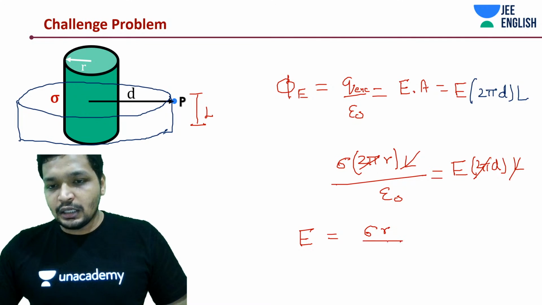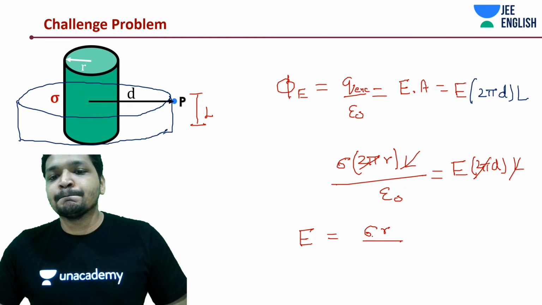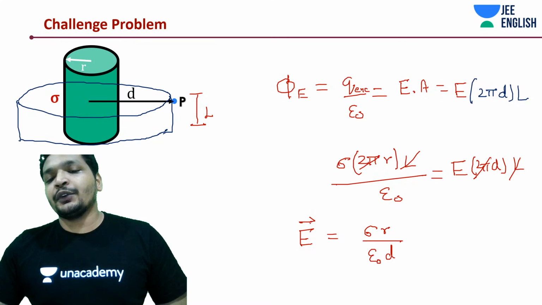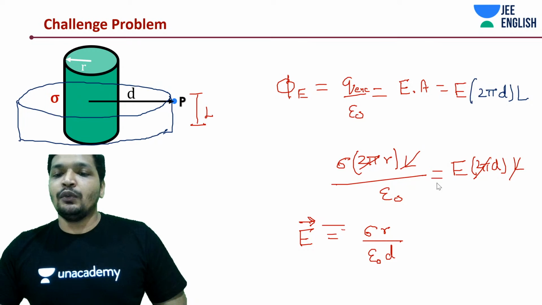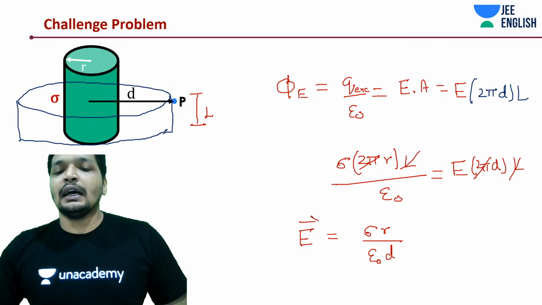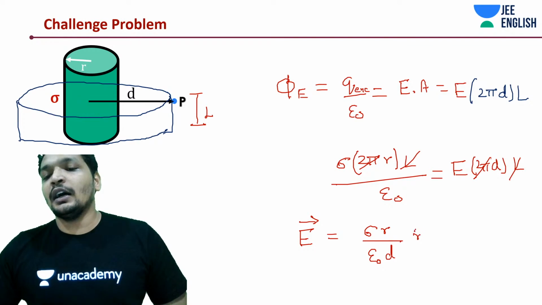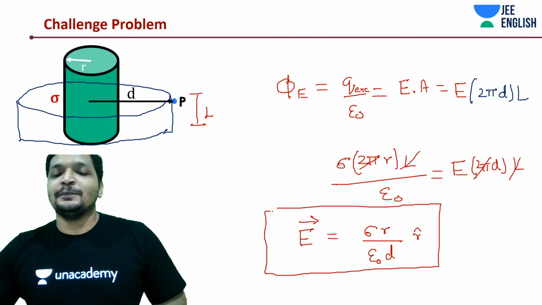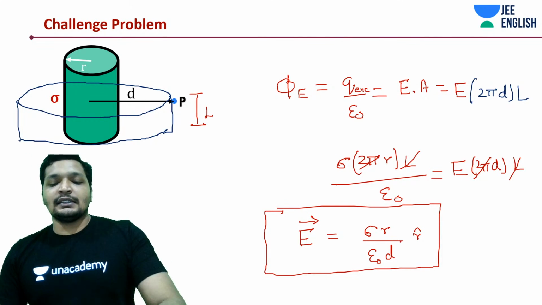Sigma r by epsilon naught d. If I'm putting a vectorial sign on the top, a little arrow, change it to r cap. That's it. Simple.